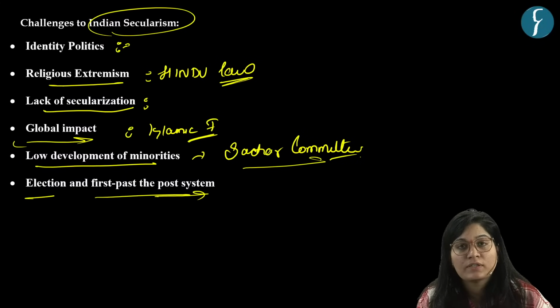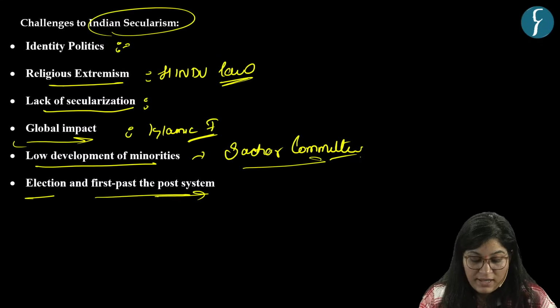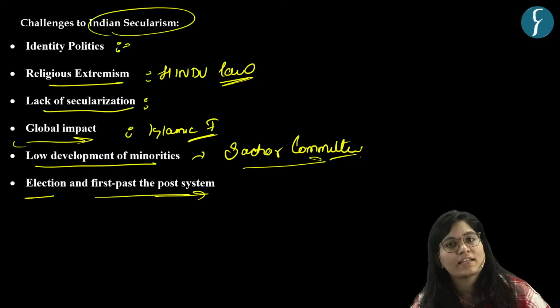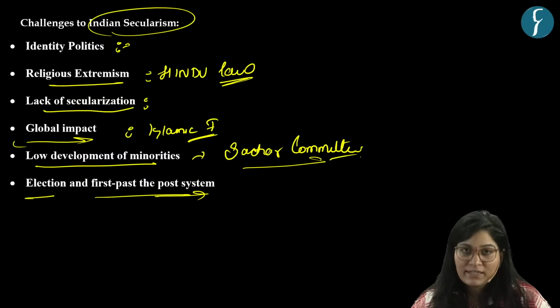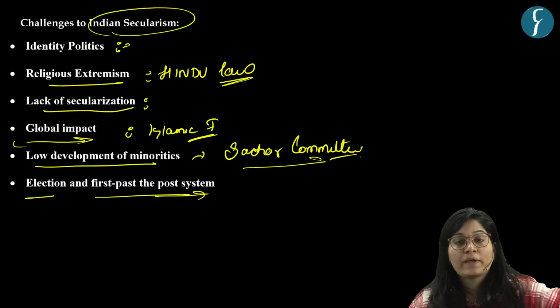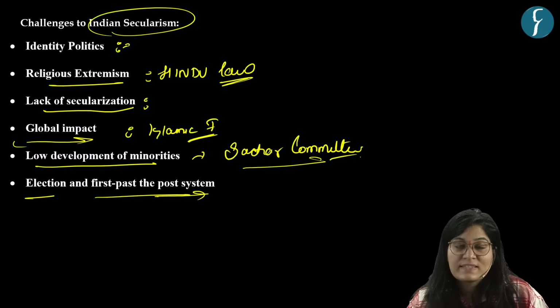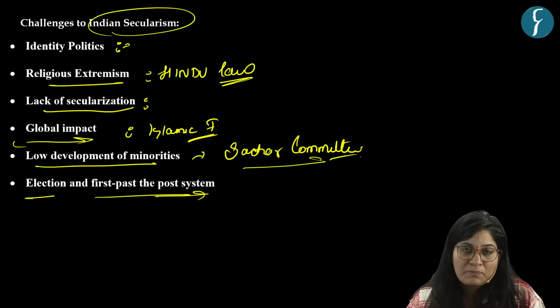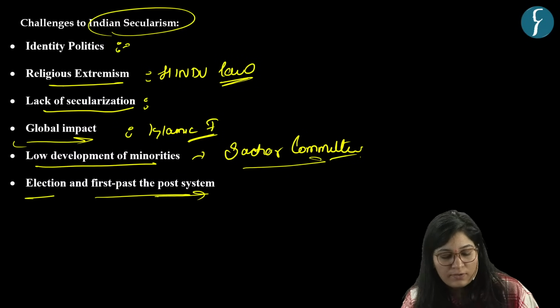Identity politics, which is vote appeals based on religion. Then we have religious extremism. Then we have lack of secularization, because the state is secular but society is not secular, so we can see fissures between the two. Then we have global impact. Then low development of minorities, as highlighted by the Sachar Committee. Then the problem with respect to our election and first past the post system, because this system encourages parties to give importance to major communities and ignore the needs of minorities. So this is a problem. So now we know the challenges.